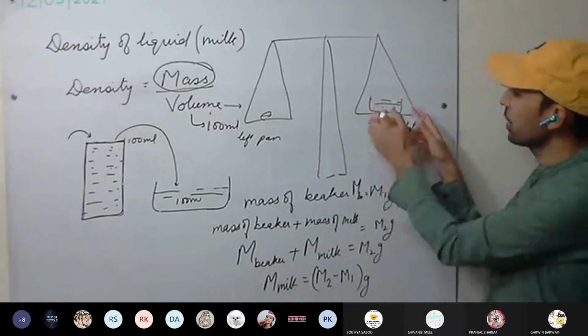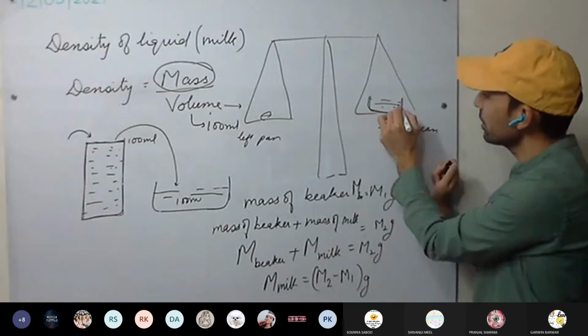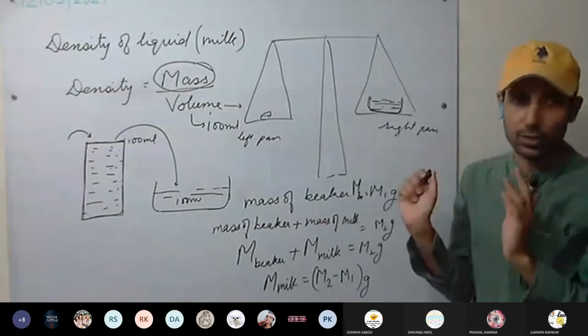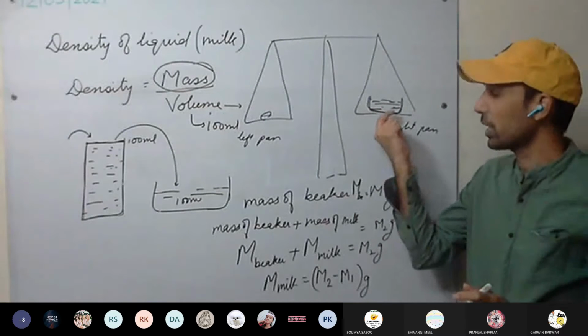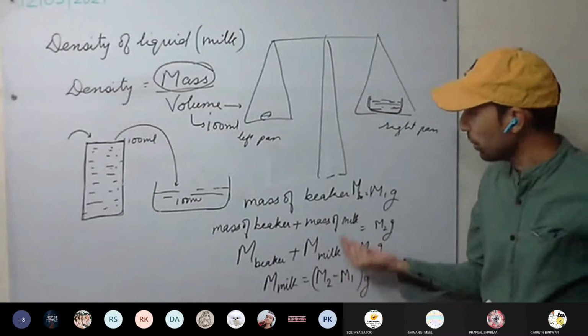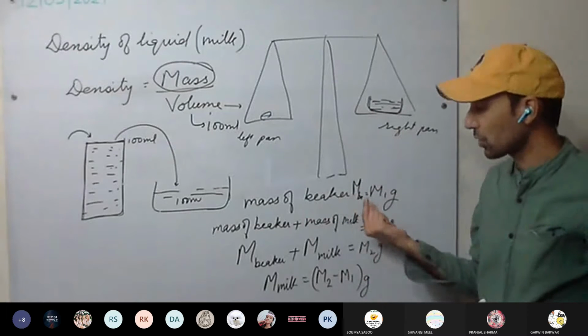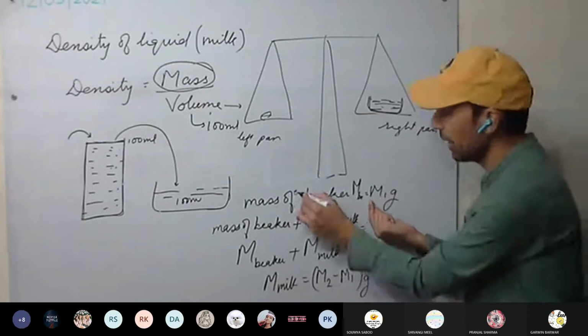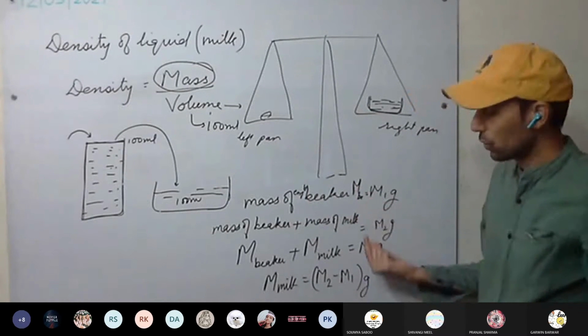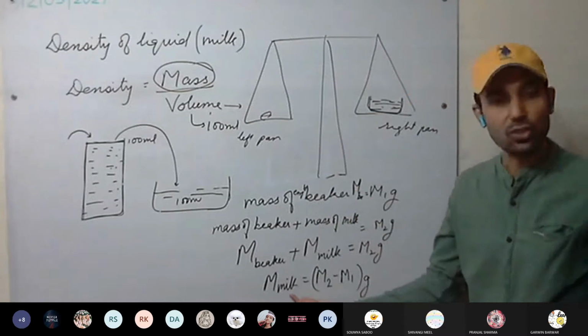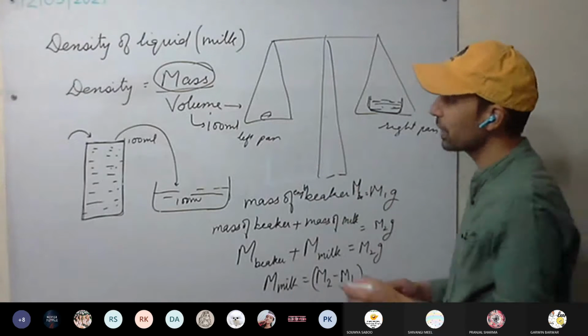Now this M2 mass is the mass of beaker plus milk, but we require only the mass of the milk. So from this total mass, we subtract the mass of the empty beaker. So M2 minus M1 gram is the mass of milk.